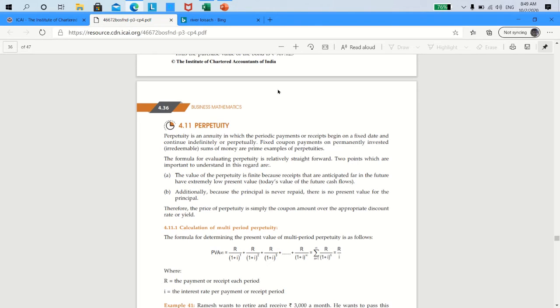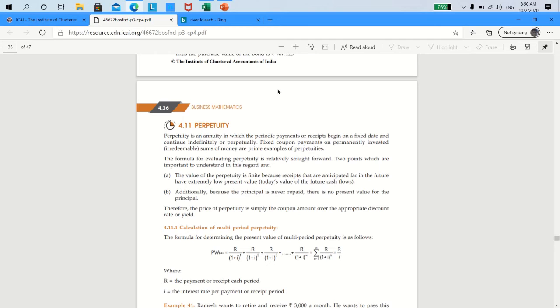Suppose 100 divided by 0.12. Assuming that it gives you an answer which is equal to, let us say, 833, assumption, okay? Then the worth of the bond is only 833. Suppose the bond is now available in the market at more than 833, you will say, I will not buy it. And if it is available at less than 833, you will say, definitely buy it.